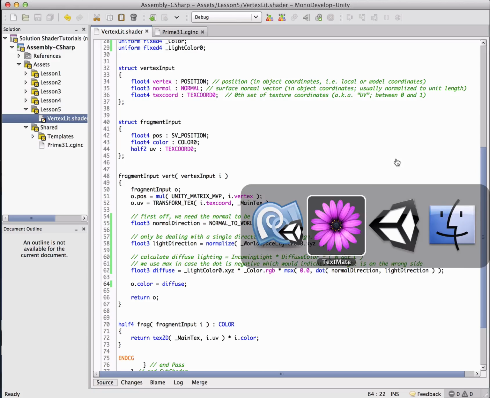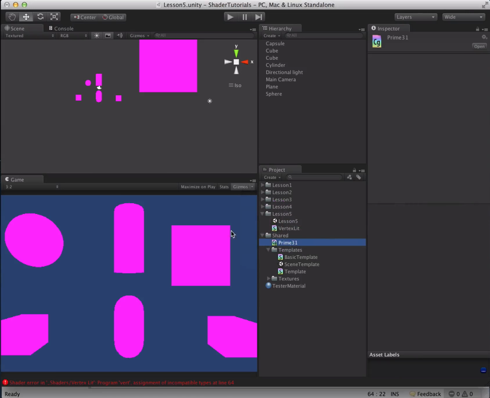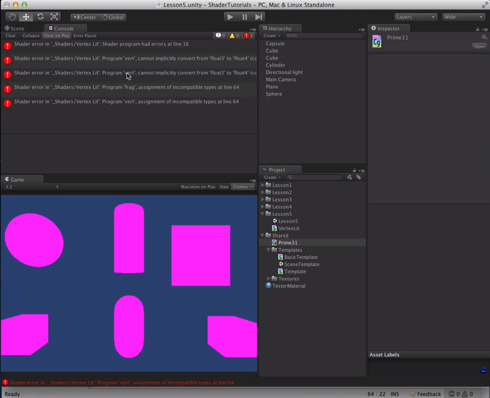So let's jump over into Unity and see what we got. Okay, so we have an error. Excellent. And what do we have here? We can't convert float 3 to float 4. So let's go ahead and fix that.